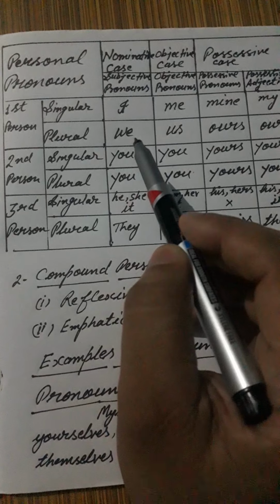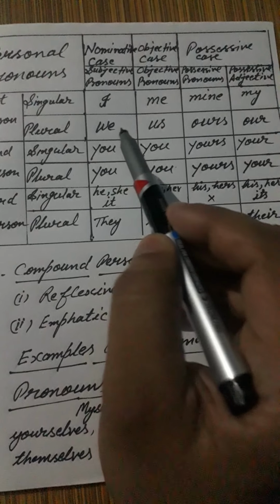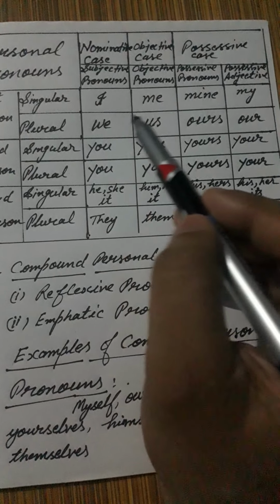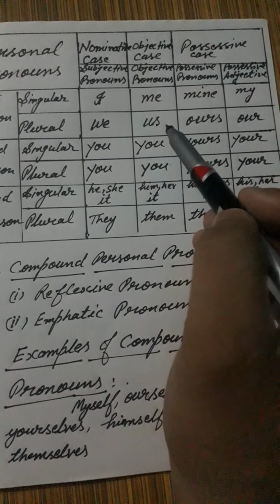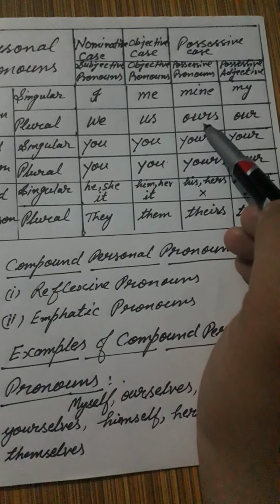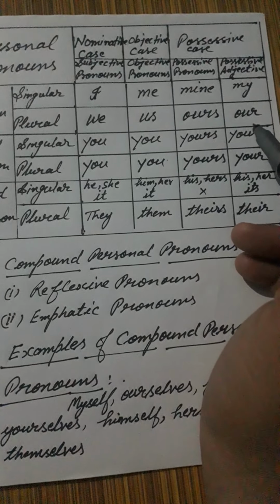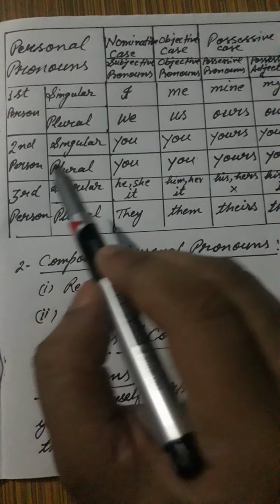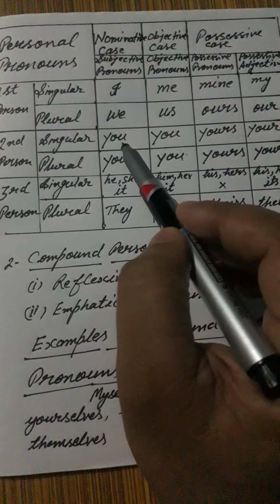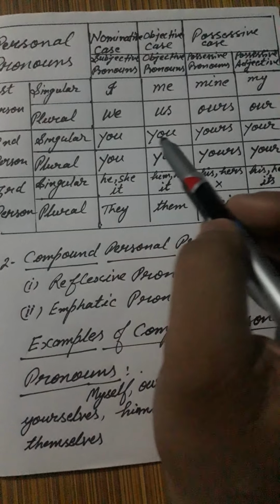Plural first person pronoun we, that is nominative case. Us, objective case. Ours, possessive pronoun, and our, possessive adjective. Second person pronoun singular you, nominative case, known as subjective pronoun.